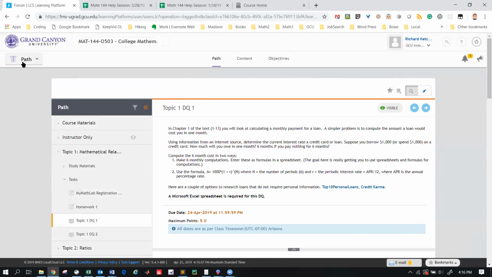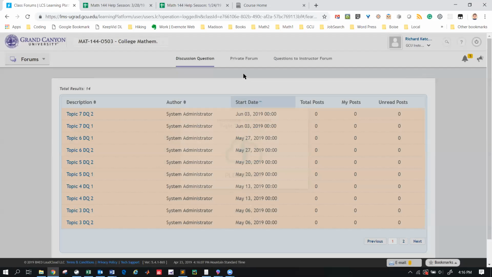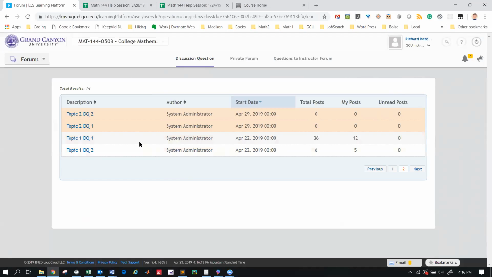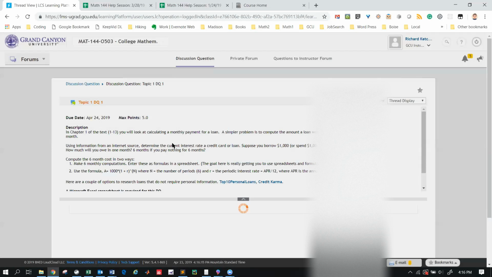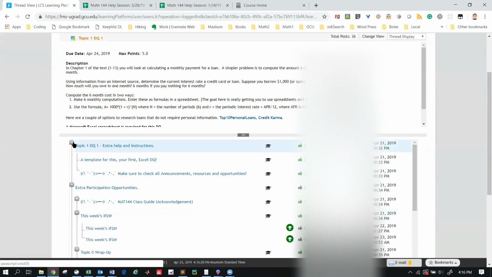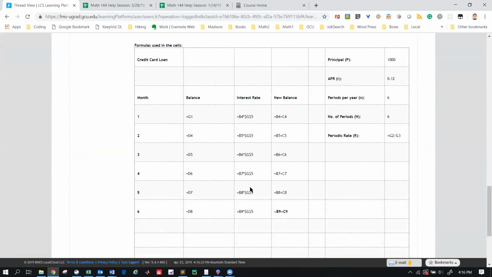Okay, so here, let's actually go into a DQ. I'm going to go in here in a slightly different way, and I'm not sure if you have this option or not. Let's look at, say, the topic 1 DQ1, which is where you start. And the new LoudCloud is such that we have to put a lot of stuff in here. So when you open yours up, there's always going to be a thing that says topic 1 DQ1 extra help and instructions. You really want to open that thing up and read it. If you open this up and read it, I'm showing you exactly what to do with this DQ.